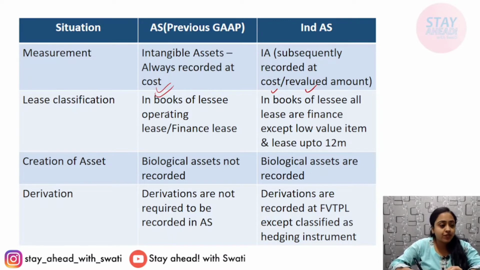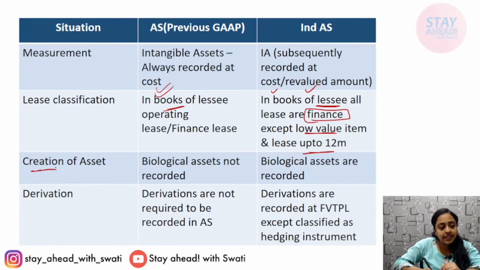Lease classification: for example, in books of lessee, operating lease and finance lease, two types of lease were options, depending on the situation and the terms and conditions. Now in the books of lessee, it is always finance lease, except if it is a low value item or if it is up to 12 months. Otherwise it is always finance lease.